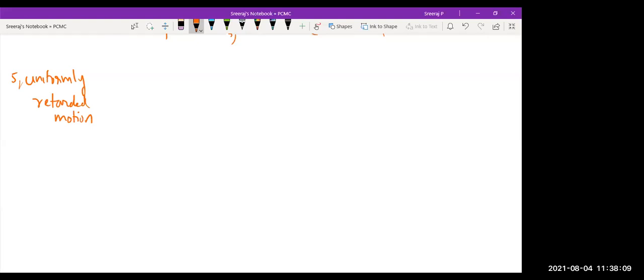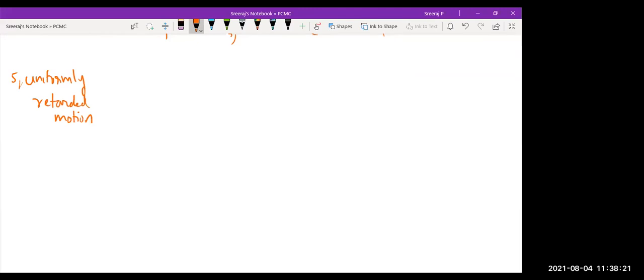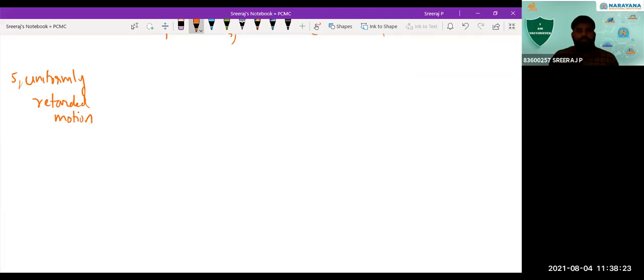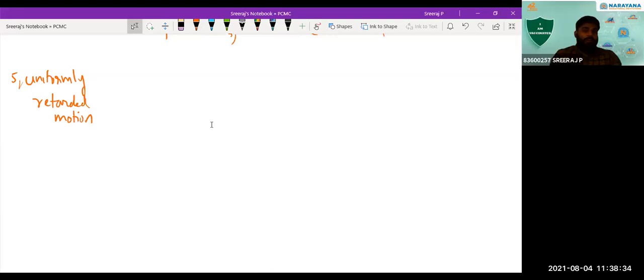For example, consider a stone that is thrown vertically upwards. What will happen to that? It will go up, reach a maximum height, and come back again. During that motion, its velocity constantly decreases and becomes zero. So there also you can see that the velocity is decreasing with time. So that is retarded motion only.